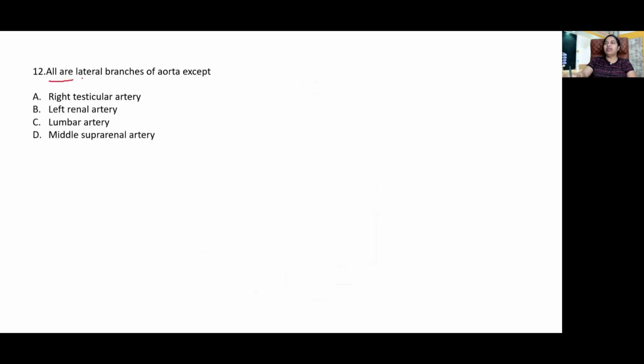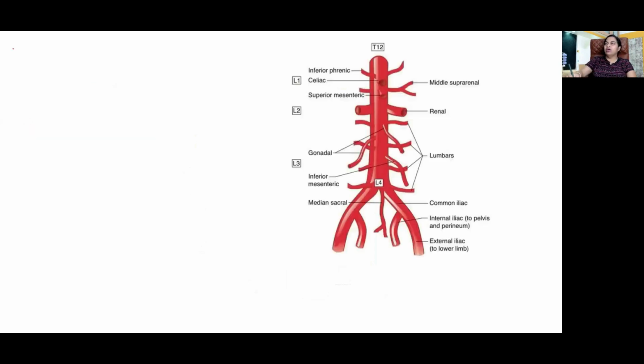All are lateral branches of the aorta except, come on, what's the answer? Lumbar artery. Okay. So what are the ventral branches of the abdominal aorta? There are three in number. Celiac trunk, vertebral level T12. Then superior mesenteric artery, L1. Inferior mesenteric artery will be L3.